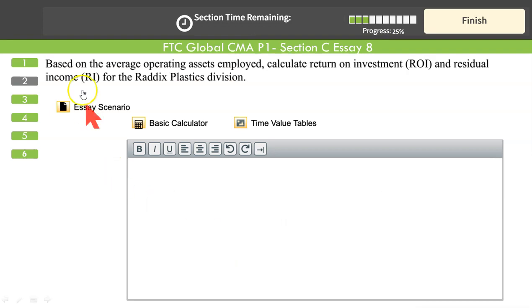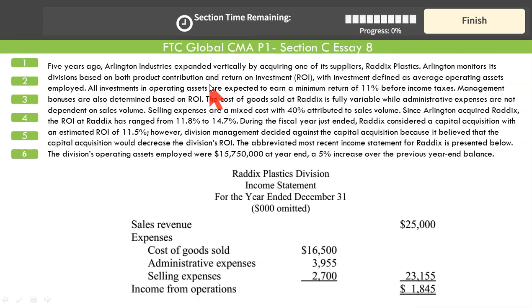Next, based on the average operating assets employed, calculate a return on investment 1 and a residual income 2 for the Radix Plastics division. Going back, we need return on investment and residual income both. Alright, for this we need first the data. We have income from operations. Here we will calculate return on investment. Here we will calculate the residual income. What's the formula? We discussed a little while earlier. Return on investment is the operating profit, ideally, upon the average operating assets.